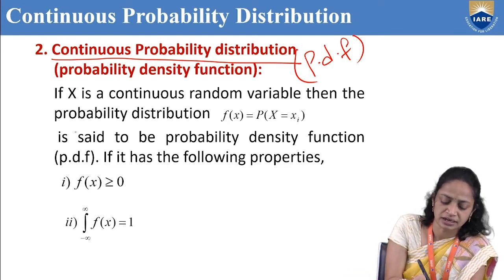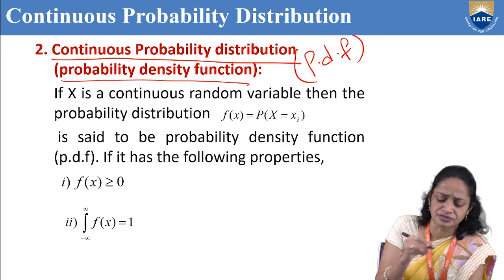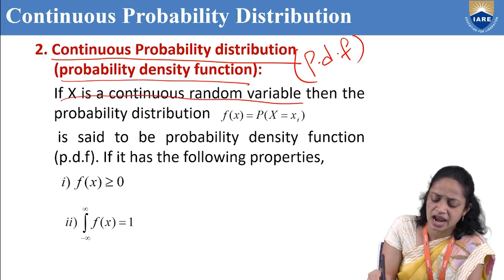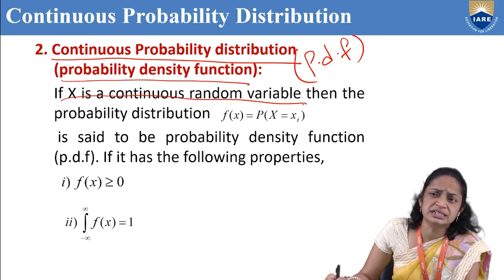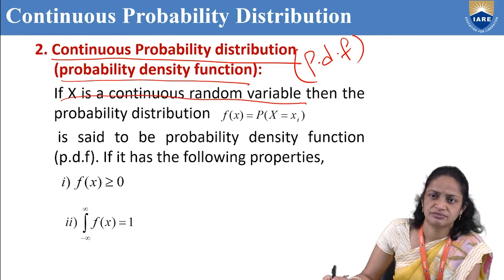Let us consider, if x is a continuous random variable, that means the range of the random variable is continuous, or the range of the random variable is an interval of two real numbers. What is a continuous random variable? If the range of the random variable is an interval of two real numbers, it is known as a continuous random variable.